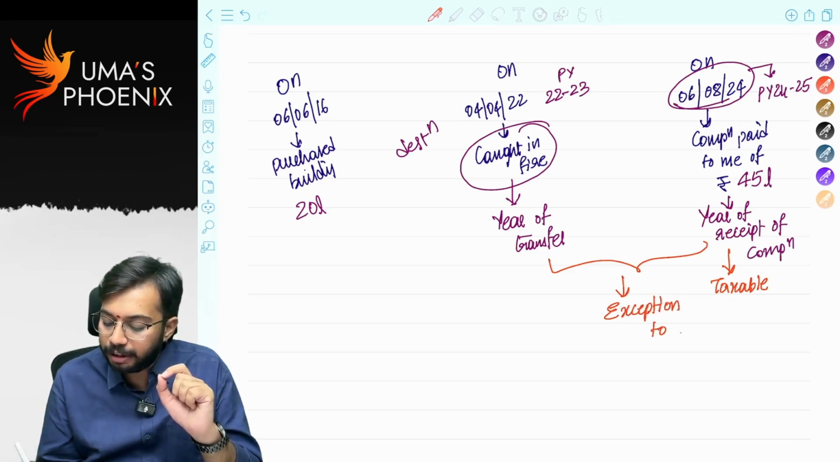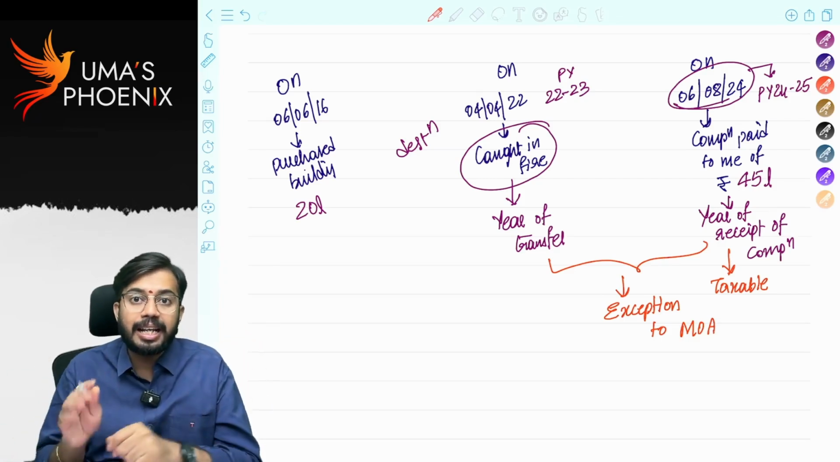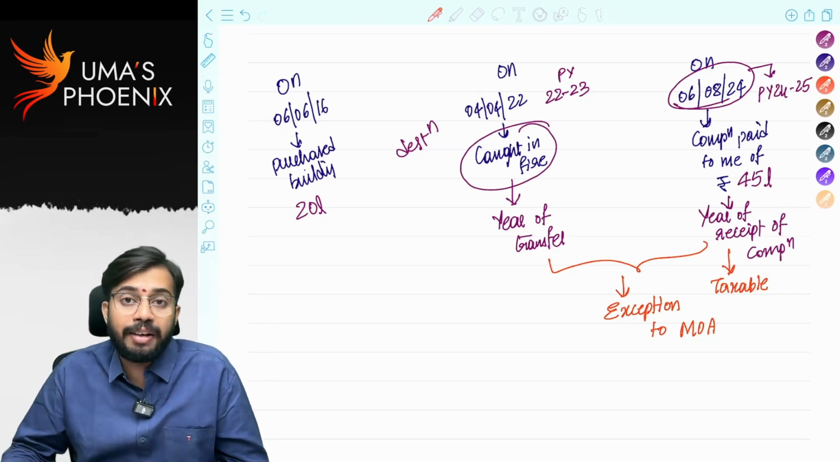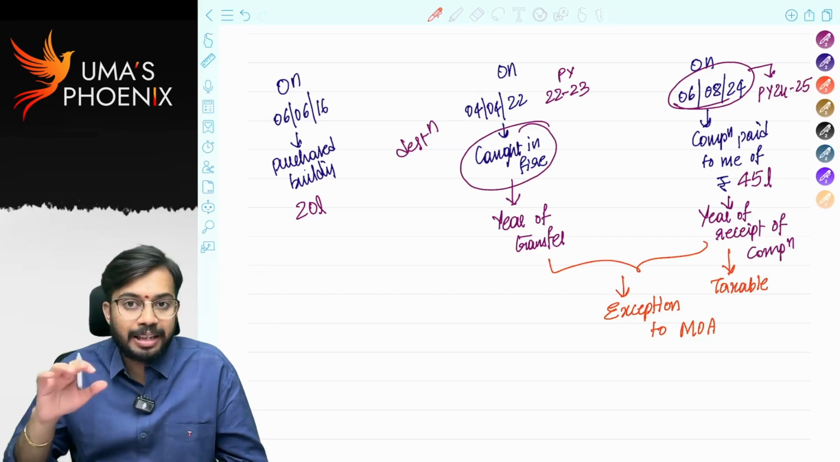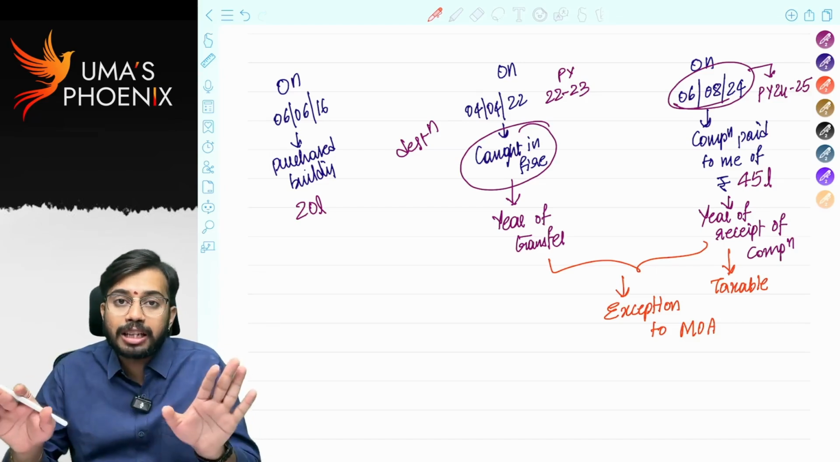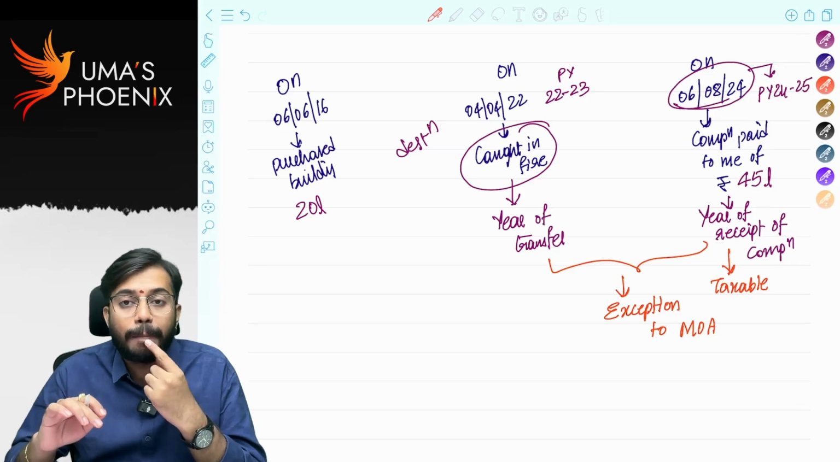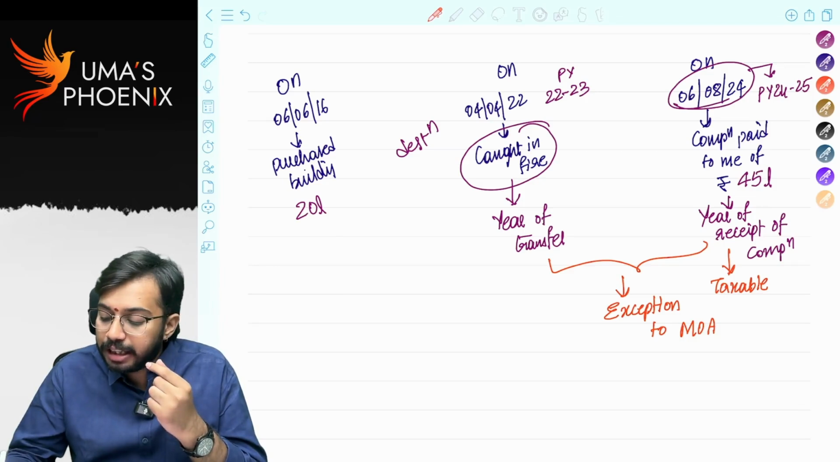Generally, as per method of accounting, capital gains are taxable on accrual basis. But in this case, capital gains are not taxable on accrual basis. They are taxable in the year in which compensation is received. Okay. Now, this is a special case, damage or destruction of capital asset. In this special case, capital gains are not taxable in the year of transfer, but in the year in which compensation is received from the insurance company.